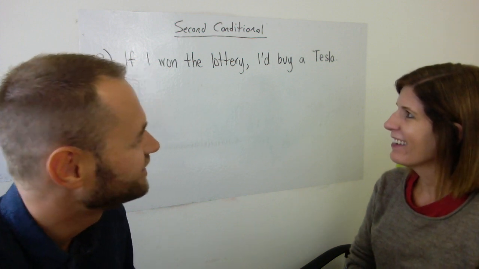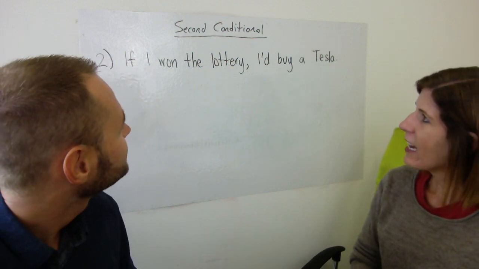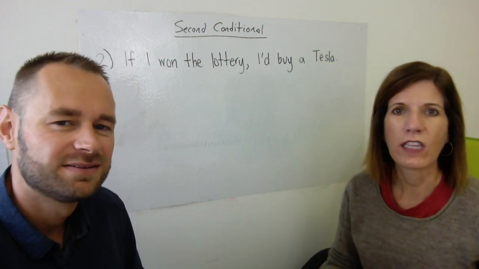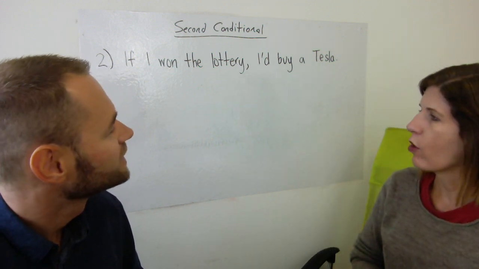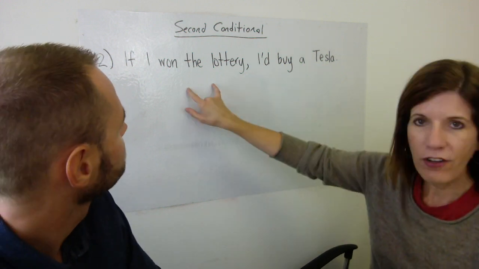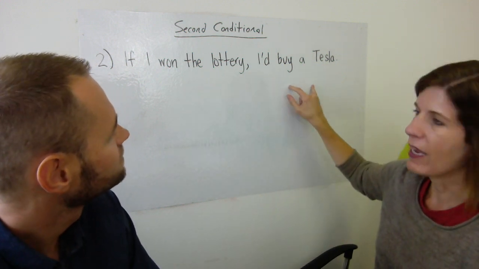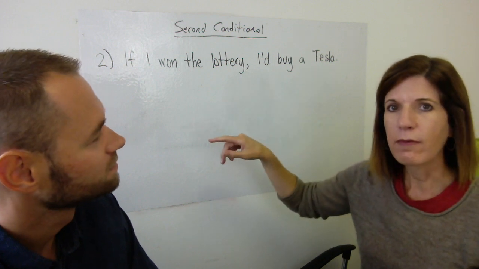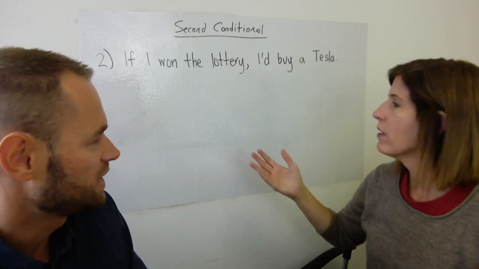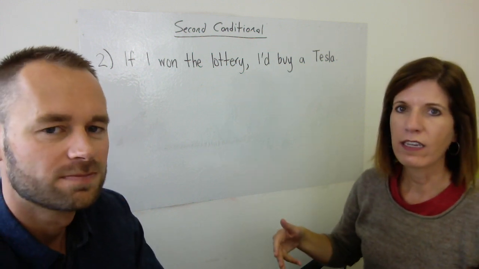So let's look a little bit at the form. We've spoken about what the meaning is and what the use is. Let's look at the form again. We've spoken about the comma before. Remember we have the if clause and the main clause. If the if clause comes first, there's your comma. If it comes second, no comma needed. So: I'd buy a Tesla if I won the lottery.